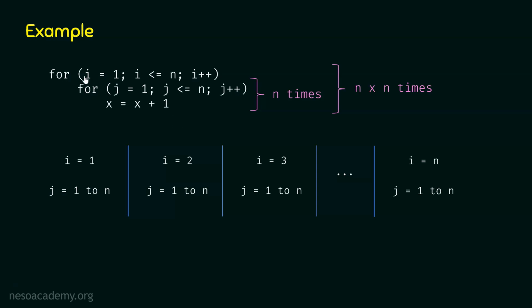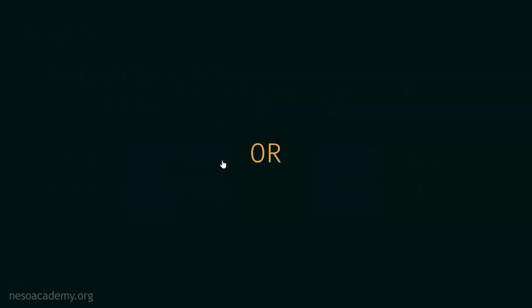For each iteration of the outer loop, the inner loop executes n times, and as we know there are n iterations of the outer loop, therefore the entire loop will run n into n times. This is way number 1, and this is a bit complicated. But there is one more way in which we can find the time complexity of these types of loops. And the second way is very simple.